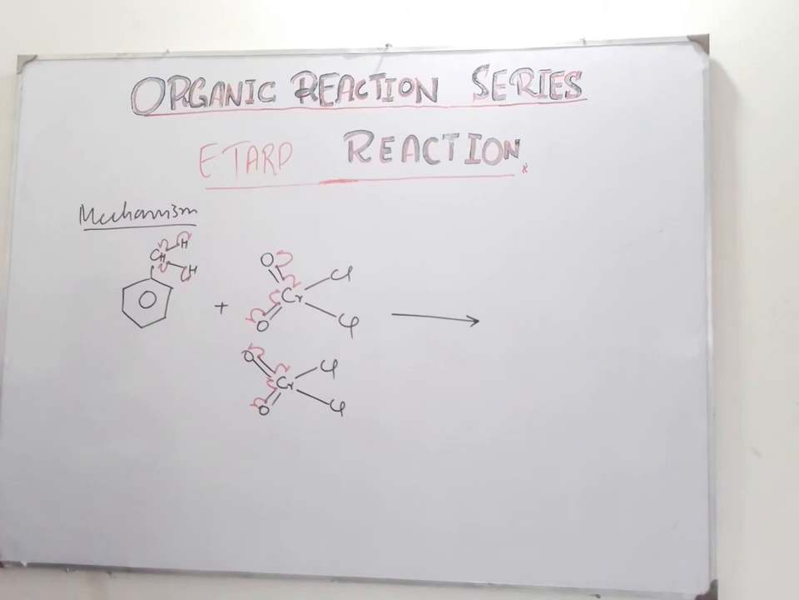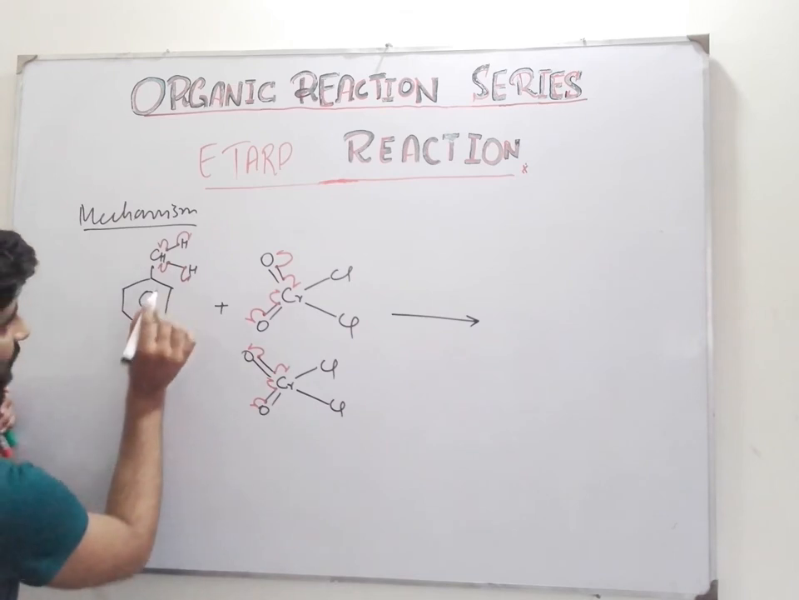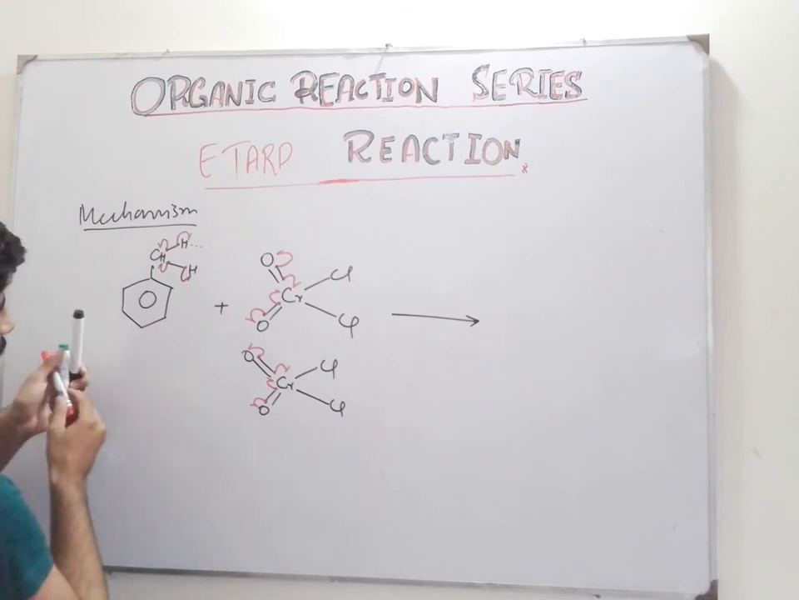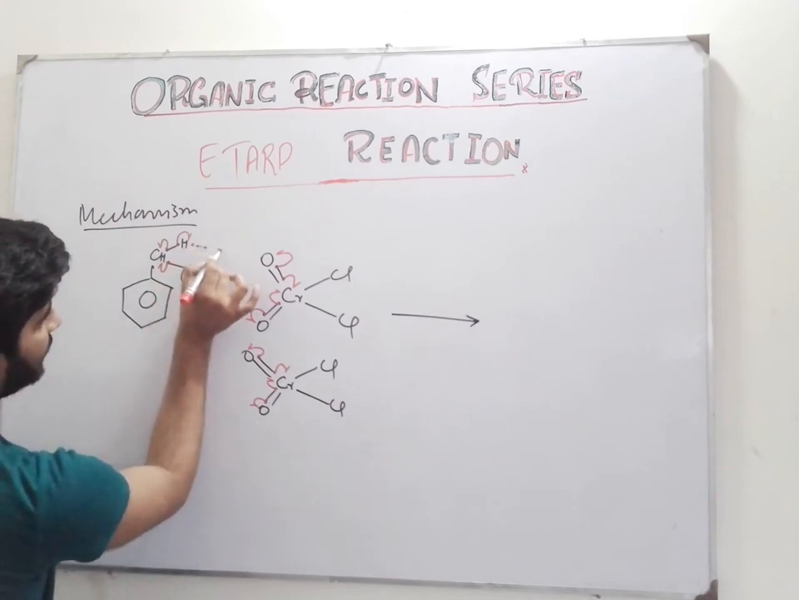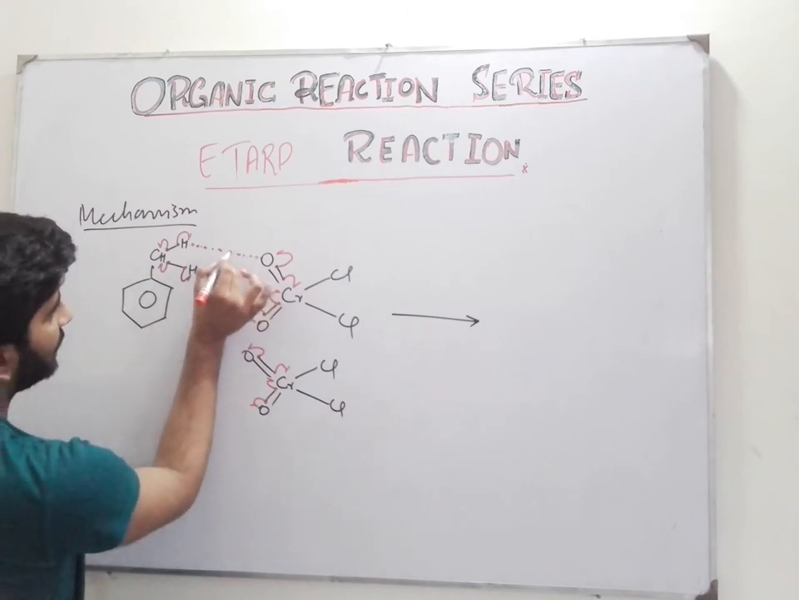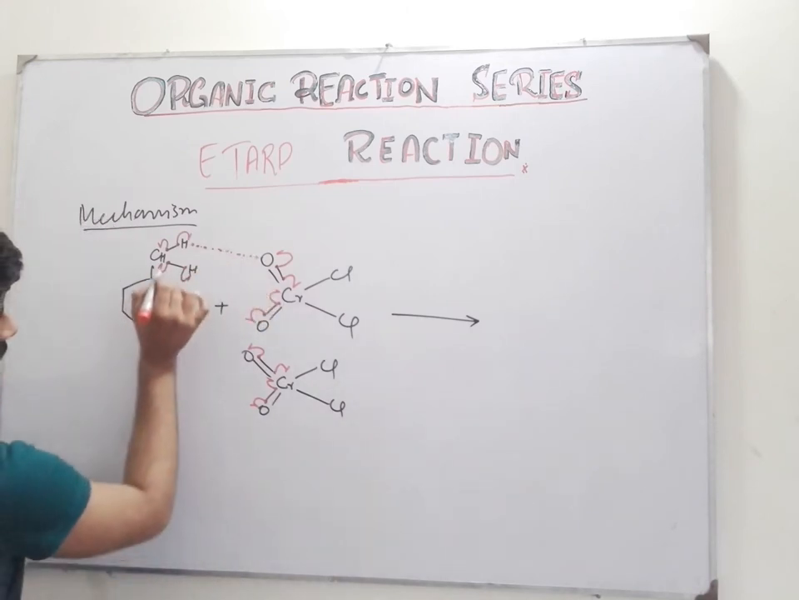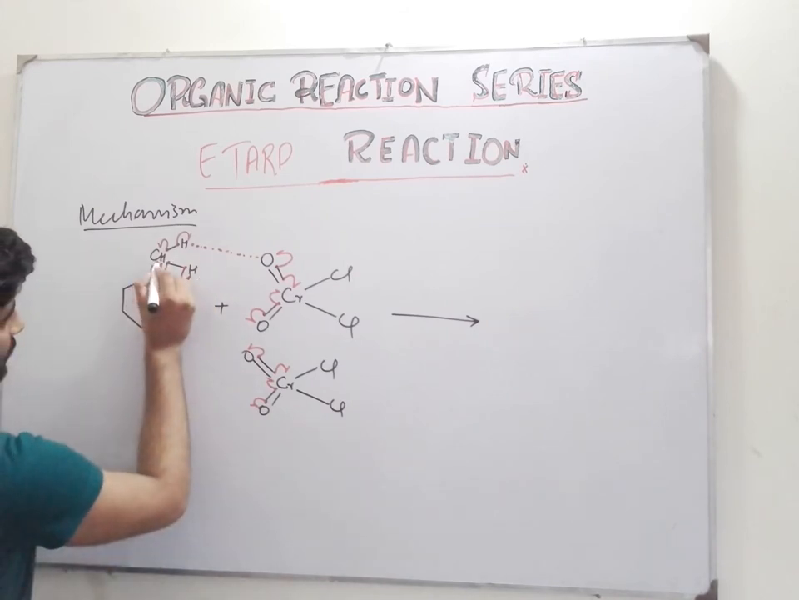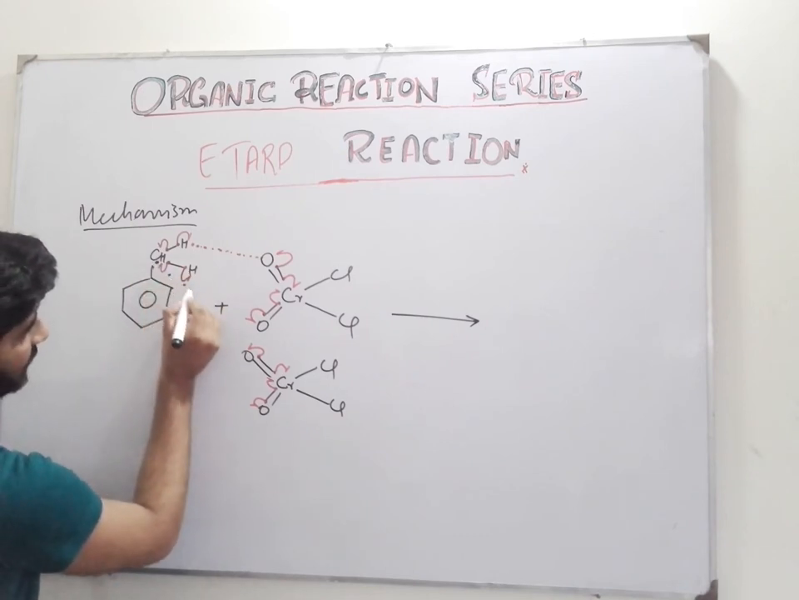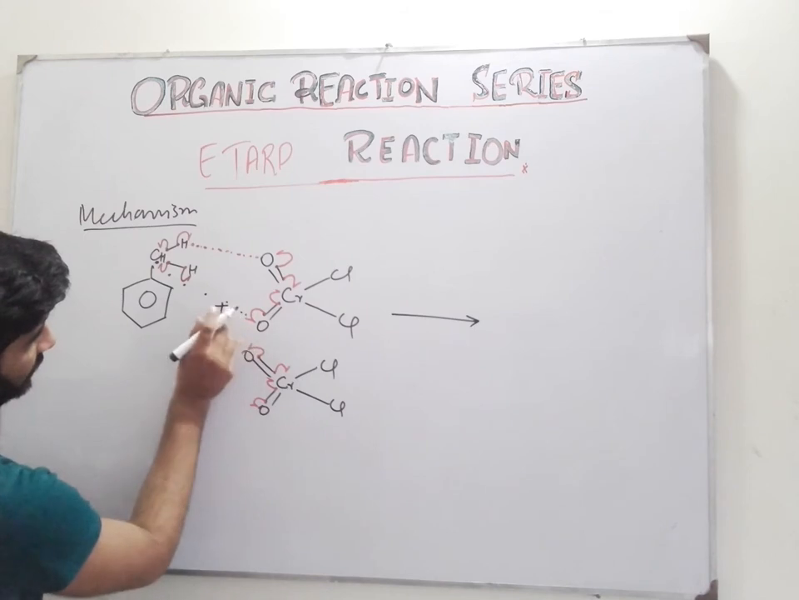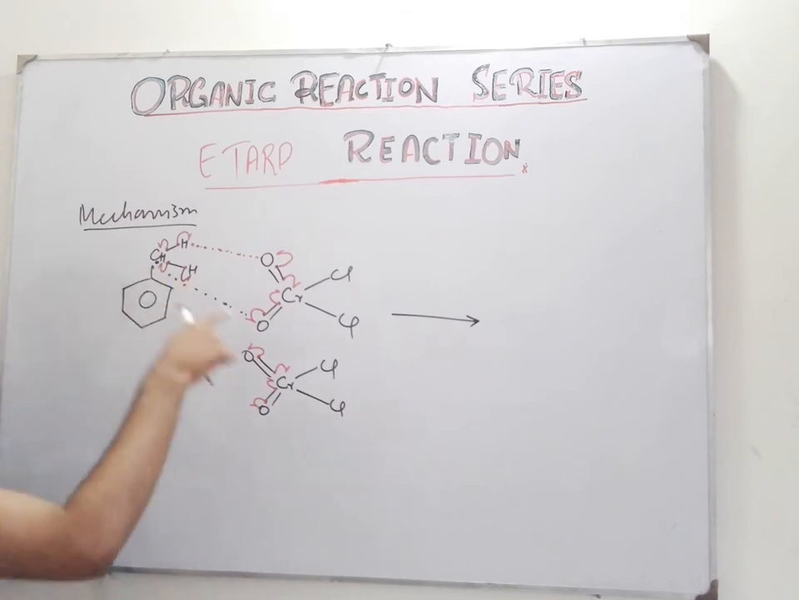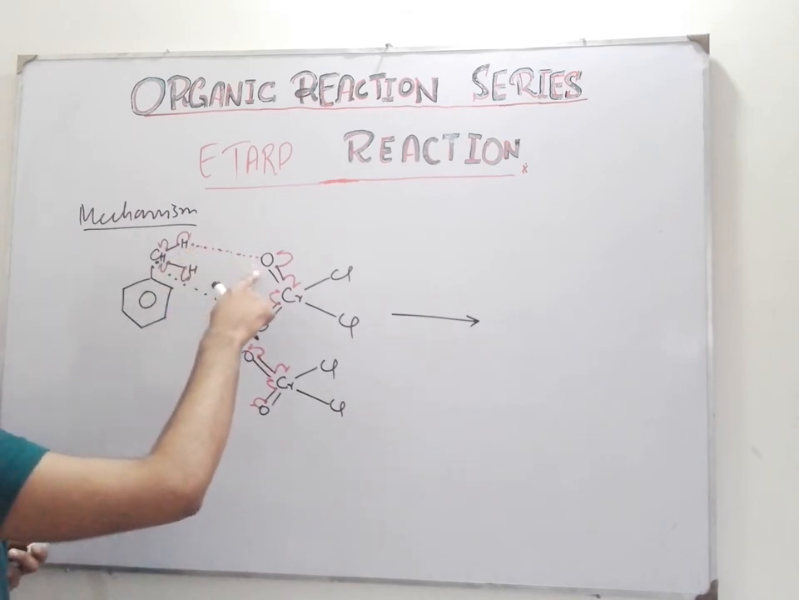Now what has happened? Bond formation takes place so that a brown chromium complex is formed. There is bond formation between this hydrogen and this oxygen, and between this carbon and this oxygen.